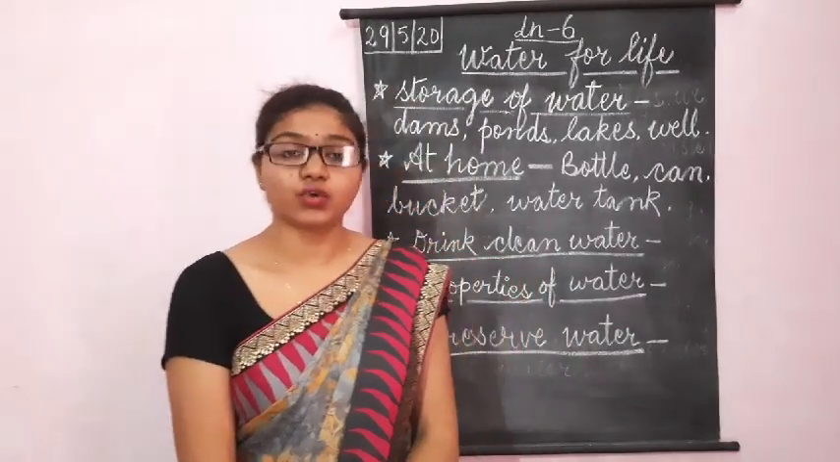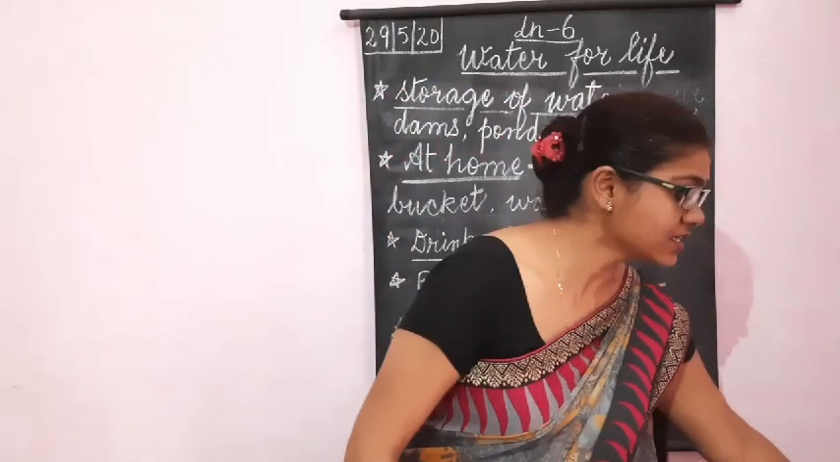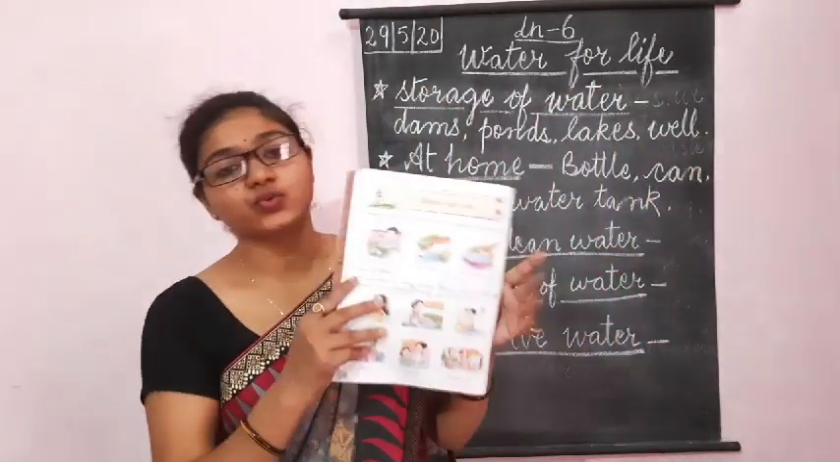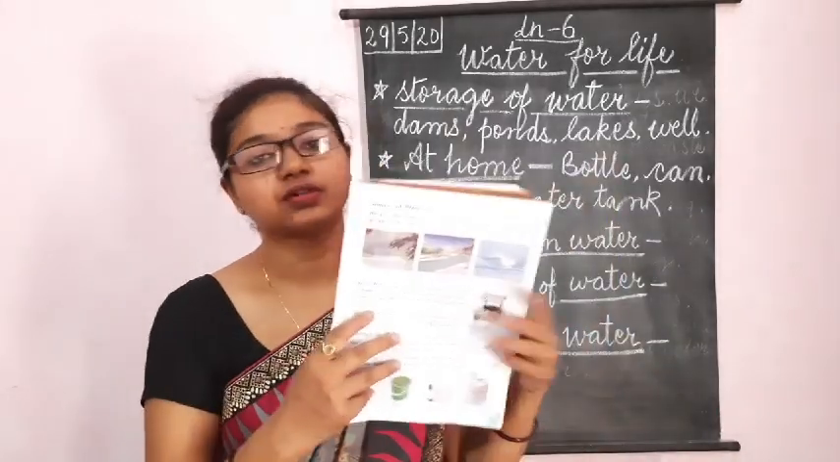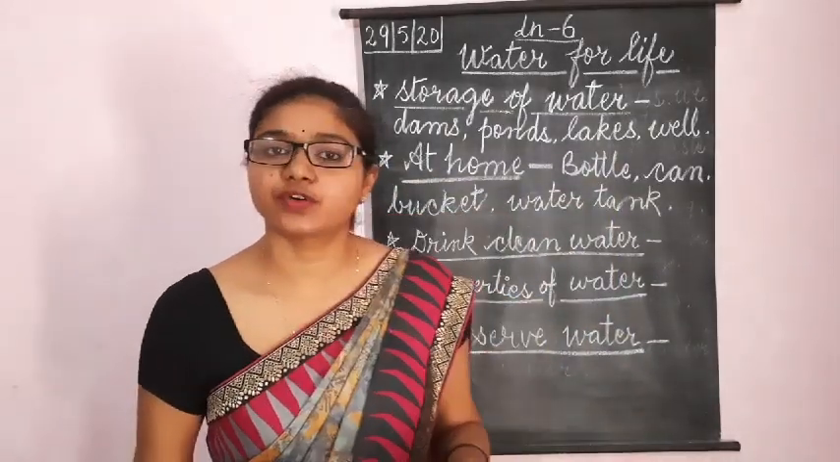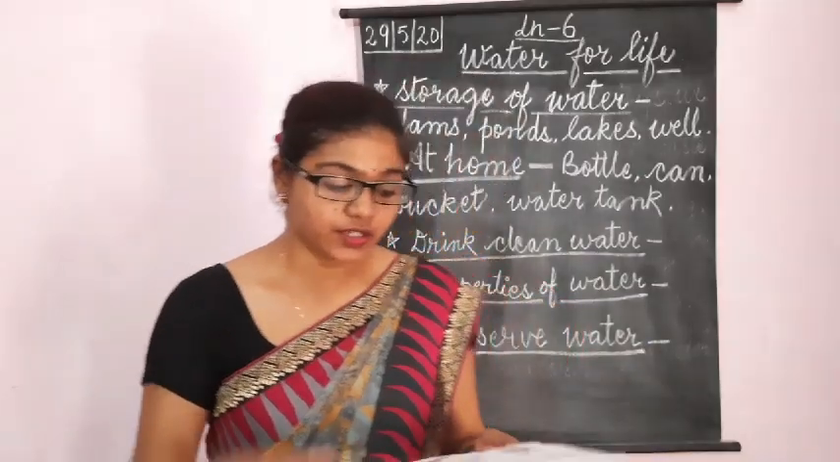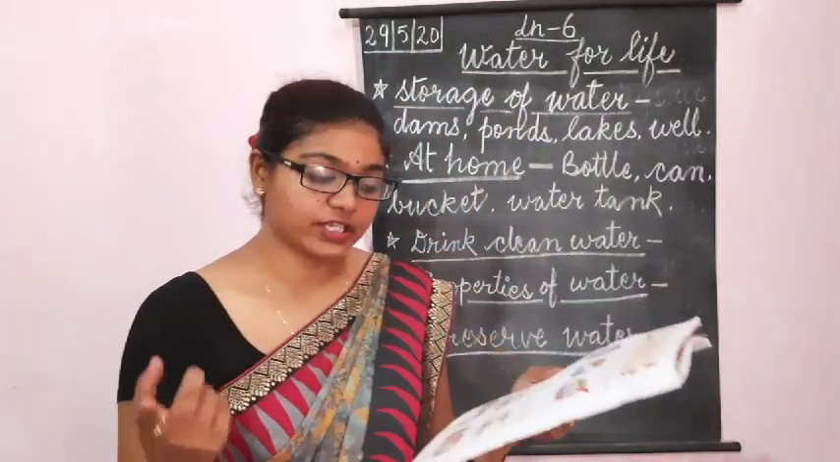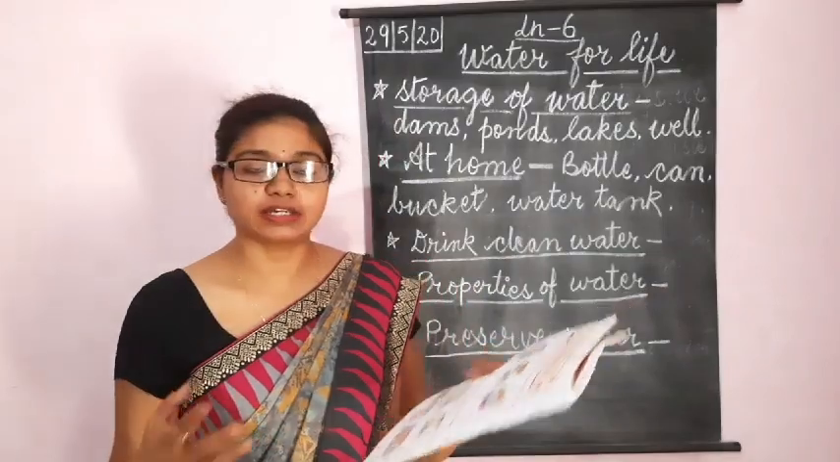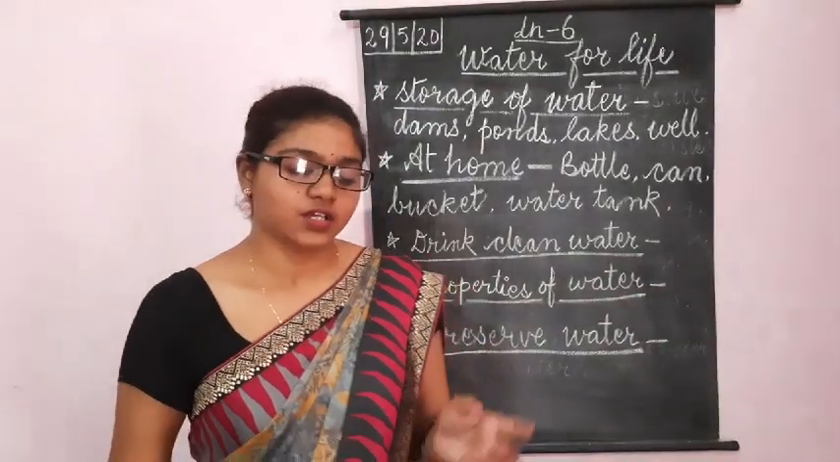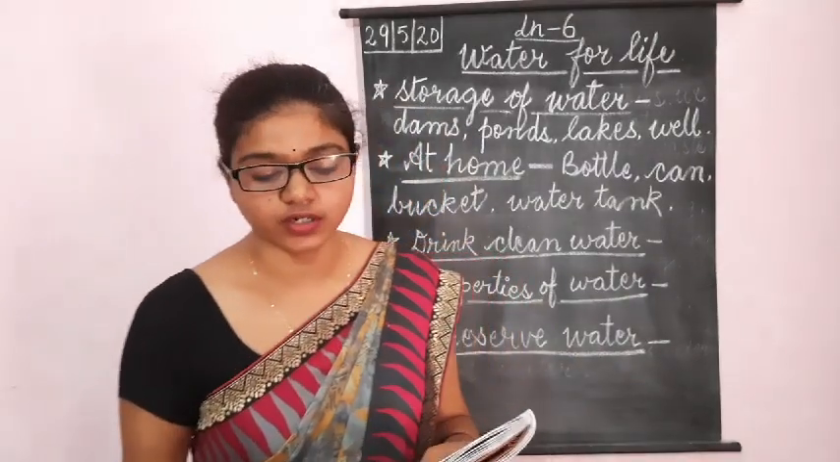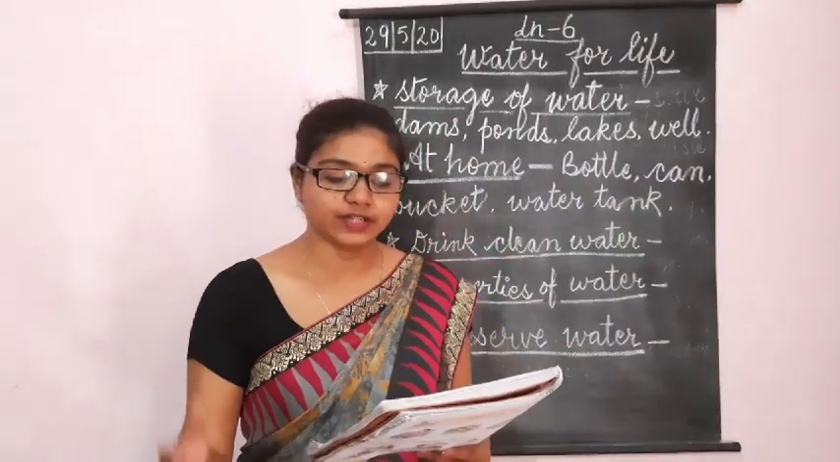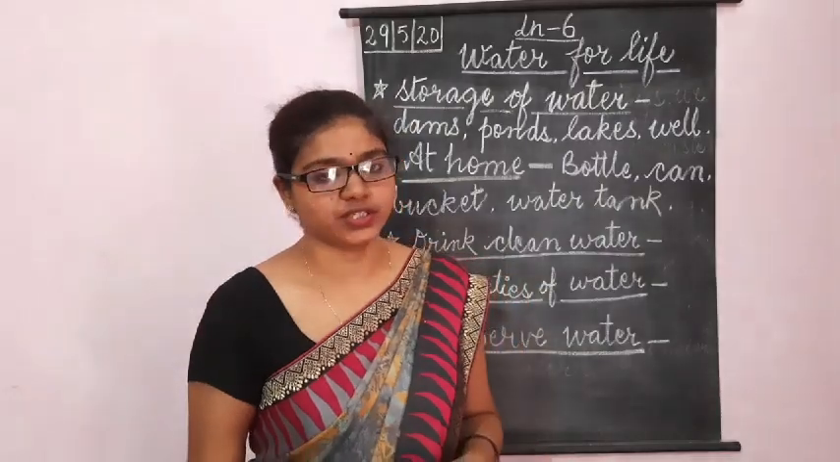In lesson 6, Water for Life, in the last class we read about uses of water and sources of water. We can use water for drinking, cooking, bathing, washing and cleaning. We get water from rain, rivers, lakes, ponds and oceans.